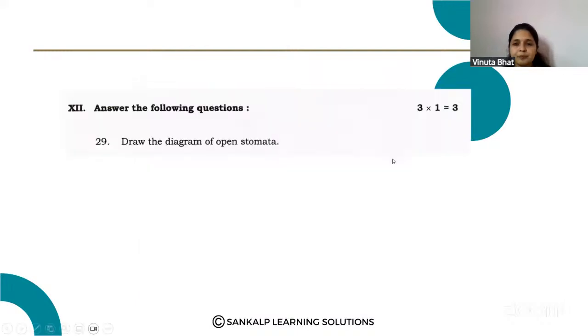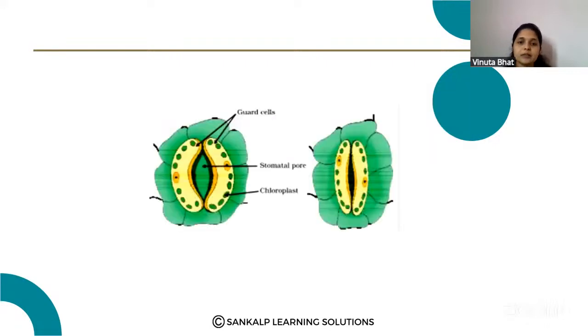Next question. Answer the following questions. Here 1 mark, 3 questions, total 3 marks from this section. 29th question. Draw the diagram of open stomata. Yes, this diagram is the open stomata. So for 1 mark, they ask for the diagram of open stomata.